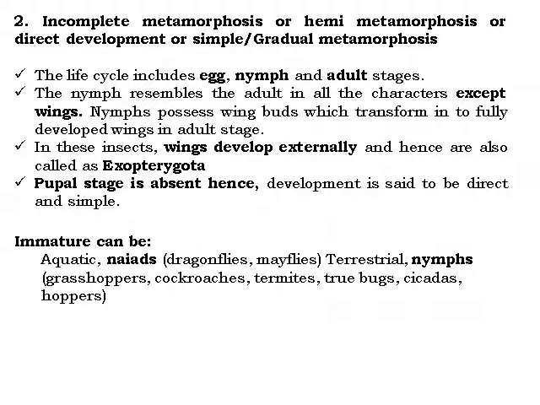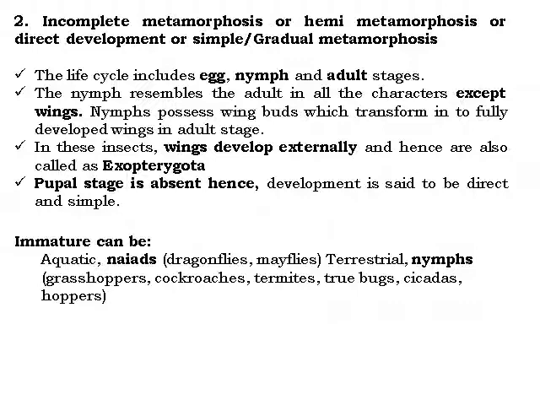Second is the incomplete type of metamorphosis, or hemimetamorphosis, also called direct development, simple or gradual metamorphosis. The life cycle includes egg, nymph, and adult stages. Only this triangle is observed: egg to nymph, nymph to adult, and adult to egg. The nymph resembles the adult in all characters except the wings. Nymphs possess wing buds which transform into fully developed wings in the adult stage.